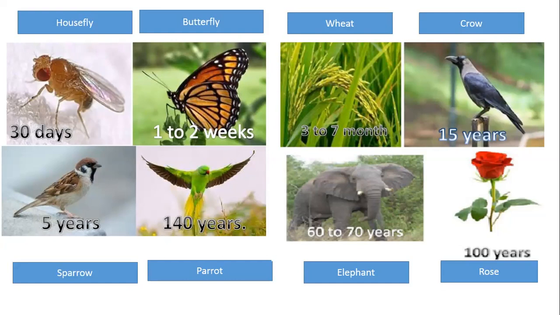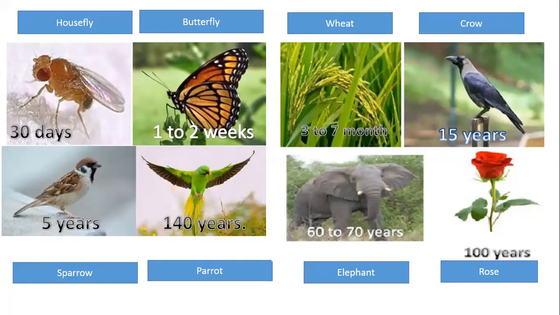Similarly, the butterfly is so small, only 1 to 2 weeks. Elephant is so large, 70 years. So this is a wrong type of debate that was going on, and therefore they have said that size is nowhere related to lifespan. Individual species का average lifespan almost similar होता है. अब 15 years मतलब exactly 15 years होते, कभी-कभी कम, कभी-कभी ज्यादा, ये average लिया गया है ना? So these are the two slides for the lifespan that you will have to remember.